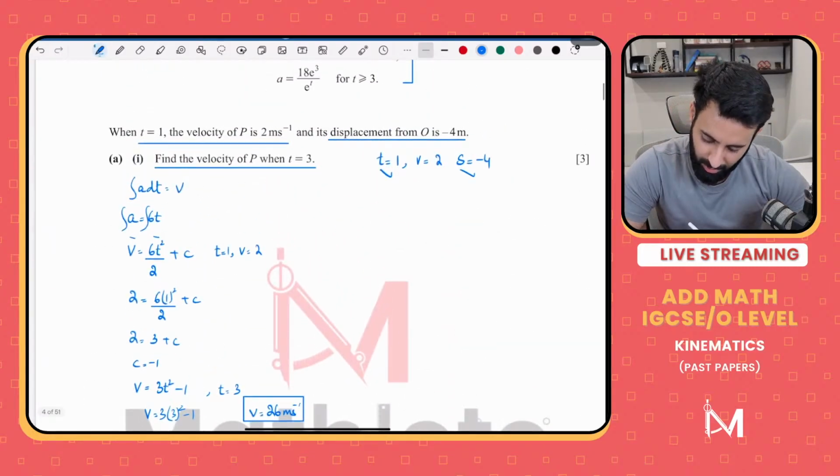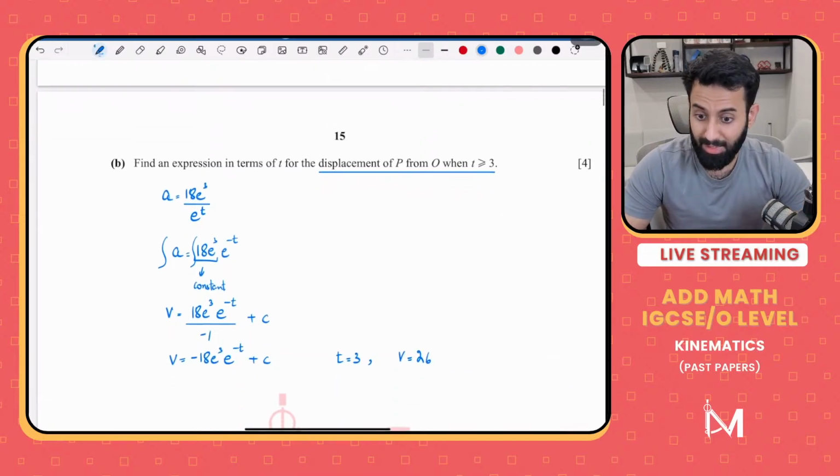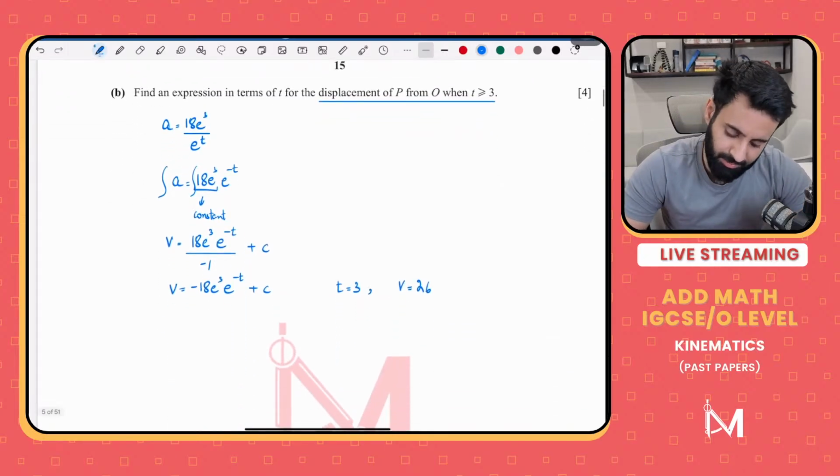Is integration in the syllabus? Of course integration is in the syllabus. ln integration, no, that's not in the syllabus.